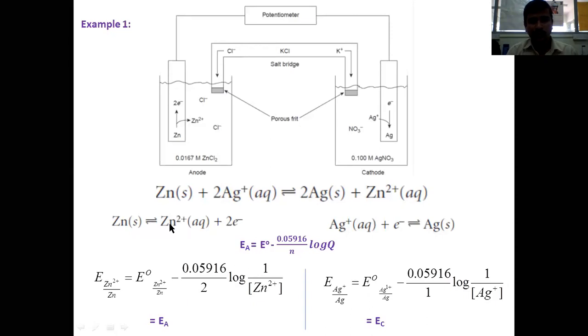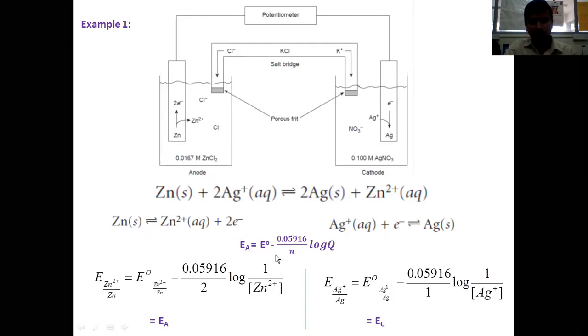So while writing the Nernst equation, even though the reaction is an oxidation reaction, you interchange the position of the reactants and products. That means zinc 2 plus plus 2 electrons gives rise to zinc. If you reverse this particular chemical reaction, this will become zinc 2 plus plus 2 electrons gives rise to zinc.